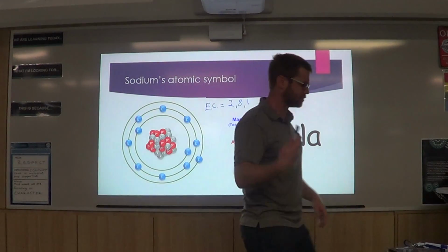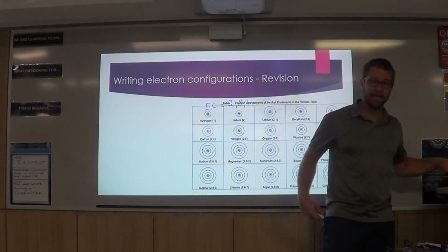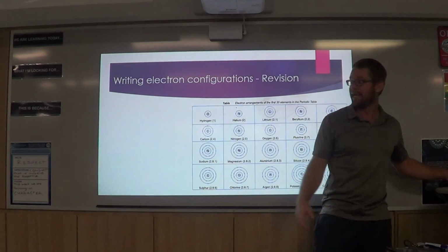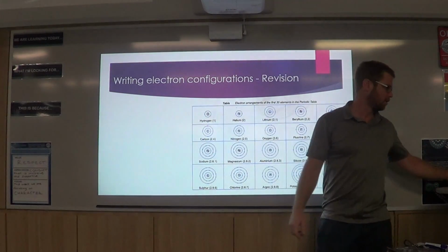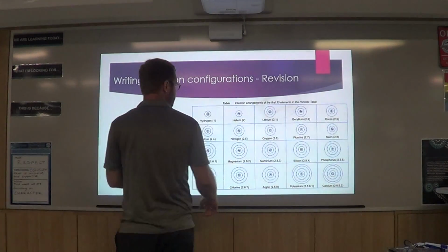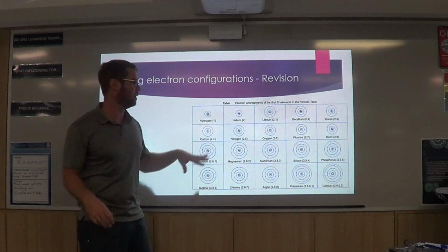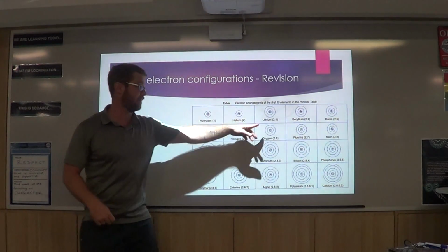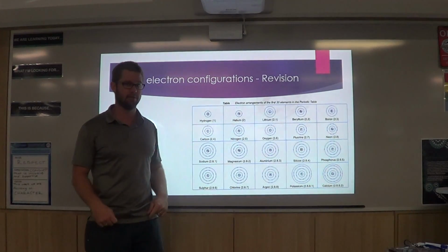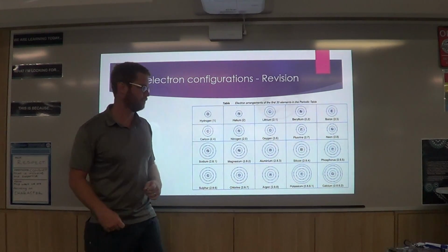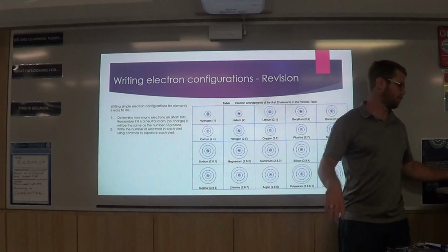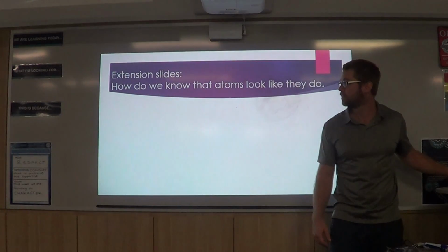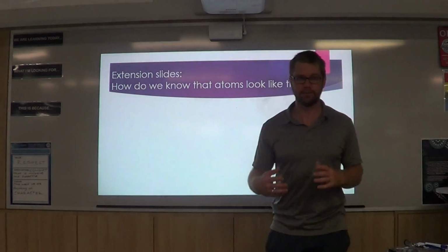All right, so that's good. It's a good little skill to have, to be able to write electron configurations. Here, and you'll see this much better on your screen, so have this slideshow in front of you, here's a diagram for the first 20 elements in the periodic table. You can have a look at those for yourself and draw the diagrams, and they've also got the electron configurations underneath. Really important skill to do. So that's your thing to do, to practice. There's a couple of questions on the PowerPoints, you can do that for yourself. Alright, I'm going to pause it there and come back.